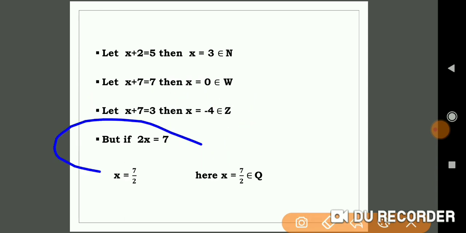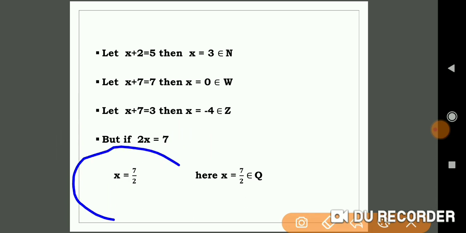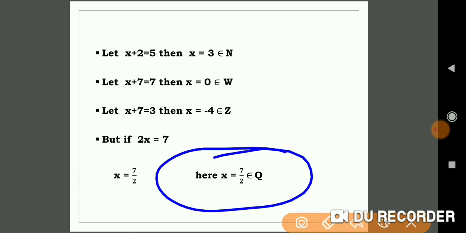So one more kind of equation: 2x is equal to 7. When you simplify it, you get the value of x as 7 by 2. 2x is equal to 7 ಇದ್ದಾಗ ನಾವು x ನ ಬೆಲೆ ಏನನ್ನು ಪಡೆಯುತ್ತೇವೆ ಅಂದರೆ 7 by 2. ಈ ರೀತಿಯಾಗಿರುವಂಥ ಸಂಖ್ಯೆಯು ನಮಗೆ ಉಳಿದ ಸಂಖ್ಯೆಗಳಲ್ಲಿ ಇರುವುದಿಲ್ಲ, that is natural numbers, whole numbers or integers. So this is a new kind of number which we have to learn, which is called a rational number, ಭಾಗಲಬ್ಧ ಸಂಖ್ಯೆಗಳು.